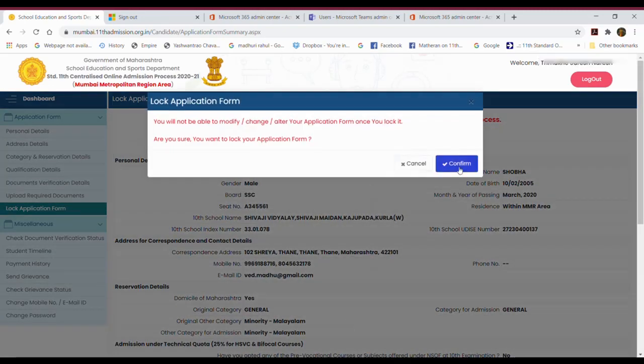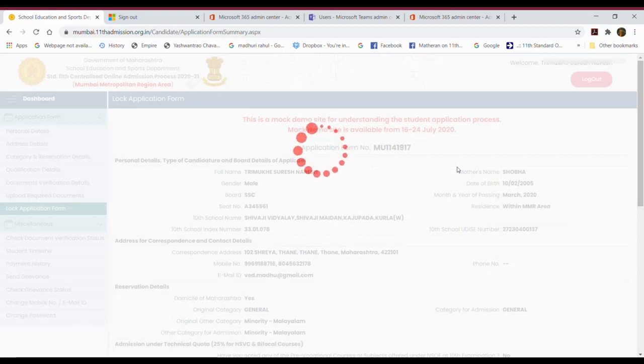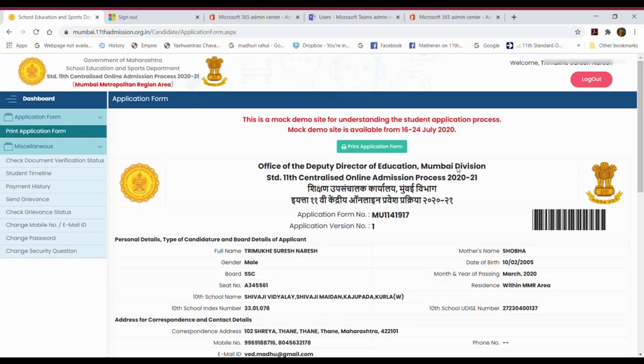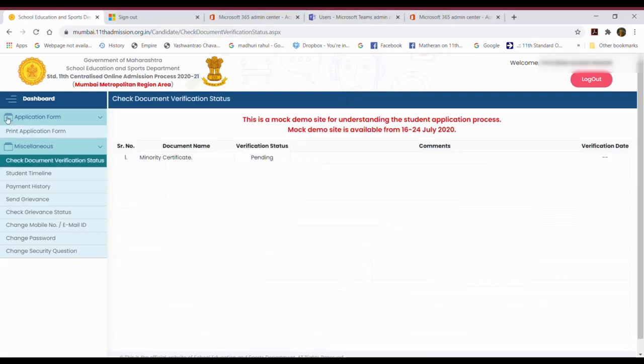When you are confirmed, click on confirm. So my first part is over. See, you can take the print by clicking on print application form. Click on it, select the printer and take the printout. Keep it safe.